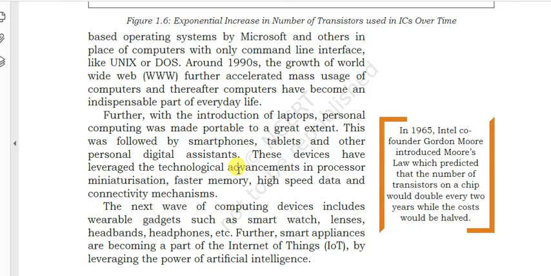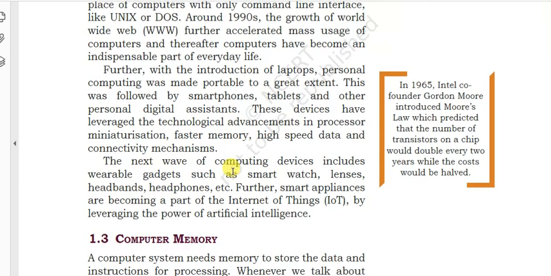These devices have leveraged the technological advancements in processor miniaturization, faster memory, high speed data, and connectivity mechanisms. The next wave of computing devices includes wearable gadgets such as smart watches, lenses, headbands, headphones, etc. And further, smart appliances are becoming a part of the Internet of Things by leveraging artificial intelligence.